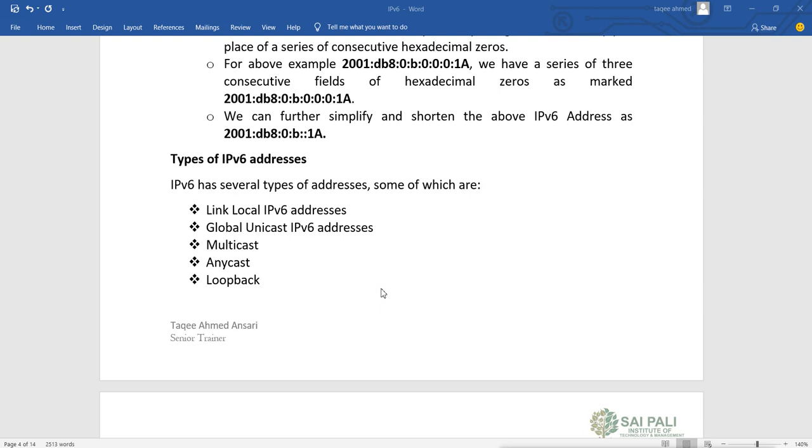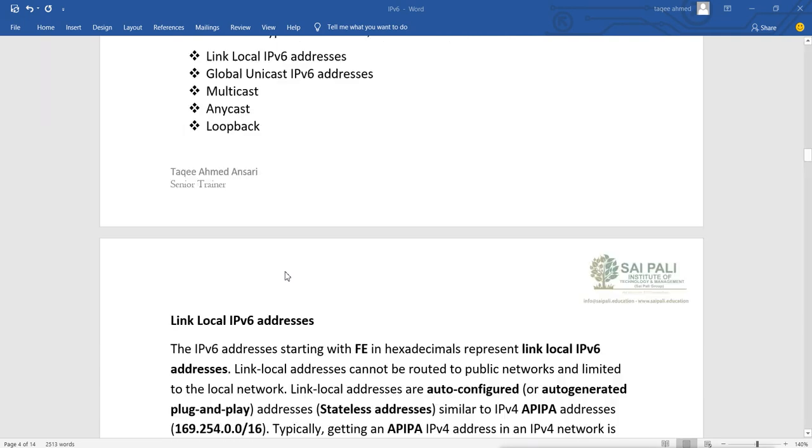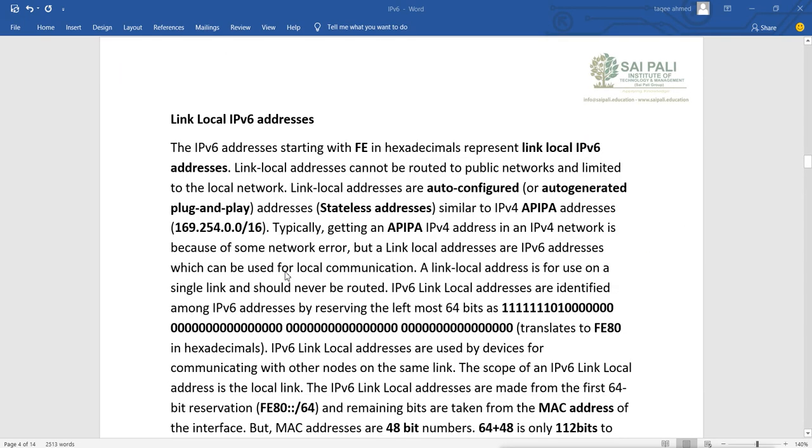Not all the addresses are available now. They have kept them for future use. So in IPv6 we don't have classes of addresses, we have types of addresses: link local, global unicast, multicast and anycast, and also loopback. Now first is the link local addresses.